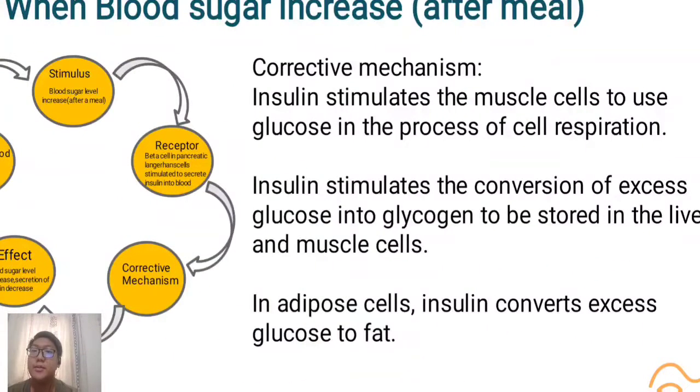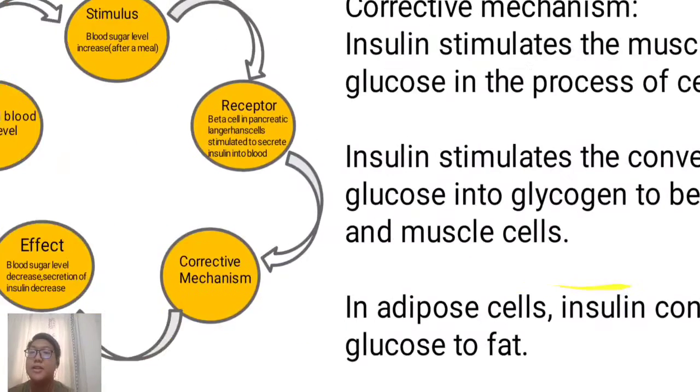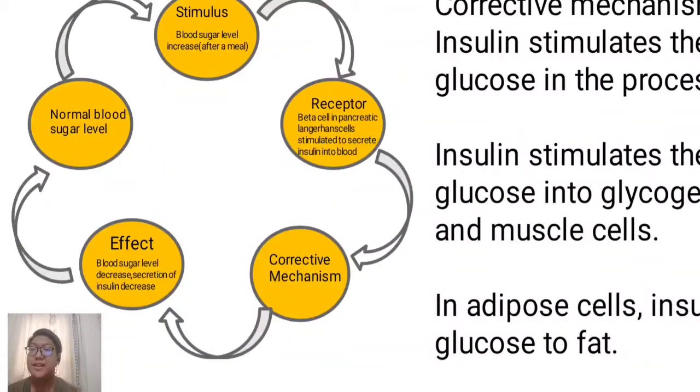The insulin stimulates the muscle cells to use glucose in the process of cell respiration. Then the insulin will stimulate the conversion of excess glucose into glycogen to be stored in the liver and muscle cells. In adipose cells, insulin converts excess glucose to fat. So the corrective mechanism means they make our muscle cells use glucose, which causes the blood sugar level to decrease, which is the effect. The blood sugar level decreases.